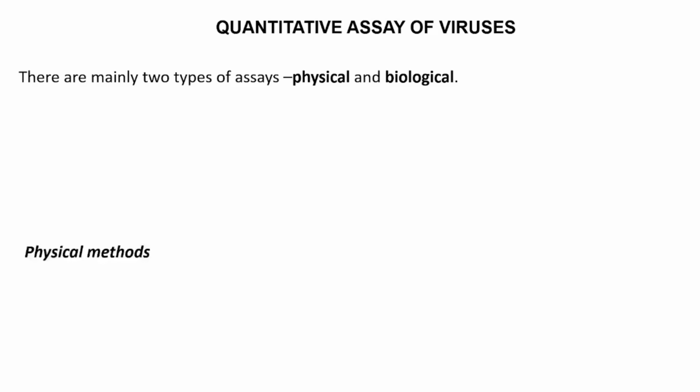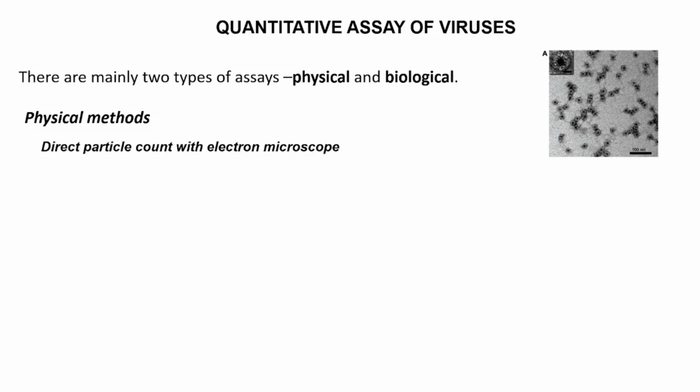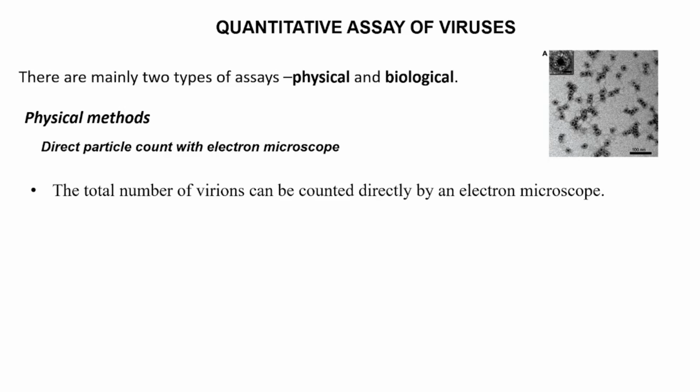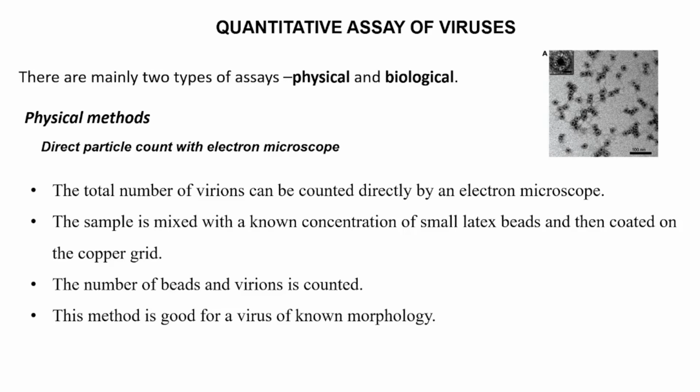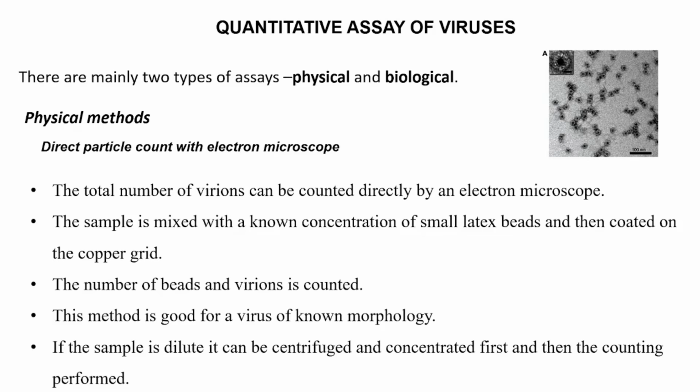Let us first talk about the physical methods. The first method is direct particle count. The total number of virions can be counted directly by the electron microscope. The sample is mixed with a known concentration of small latex beads and then coated on the copper grid. The number of beads and virions is counted. This method is good for a virus of known morphology. If the sample is dilute, it can be centrifuged and concentrated first, and then the counting can be performed.